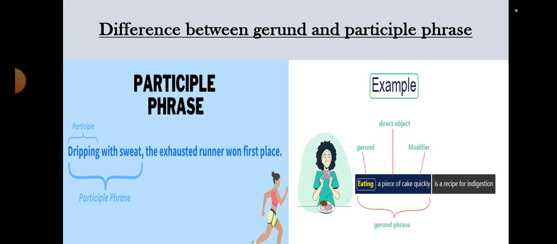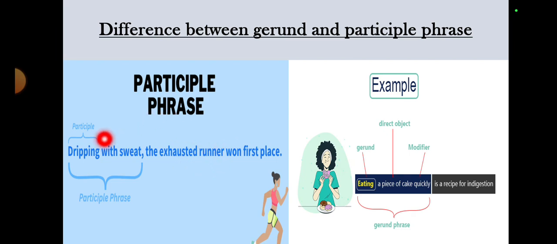In order to make you further clear about the concept, I have added two examples side by side so that you may have a comparison and get clearer about the confusing things, that is the gerund phrase and the participle phrase. See, in participle phrase you can find an example like this: dripping with sweat, the exhausted runner won the first place. All right, dripping with sweat. This portion is describing the exhausted runner, what his condition was.